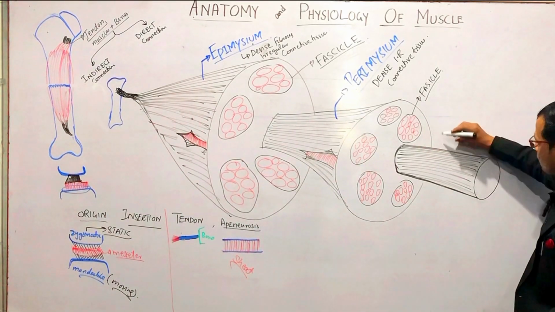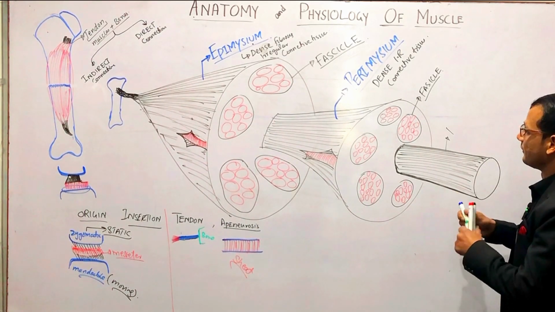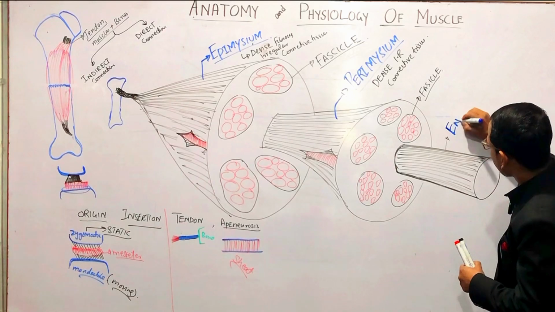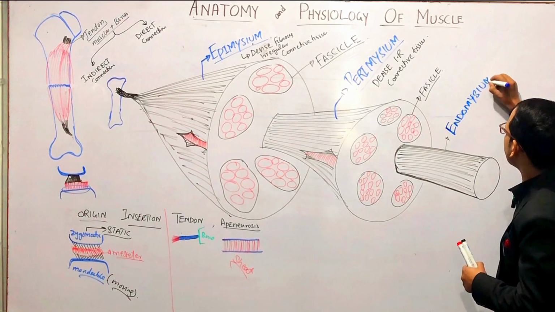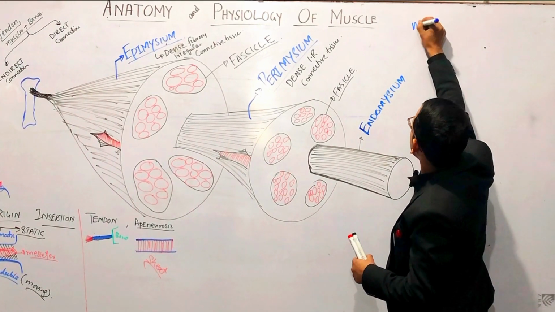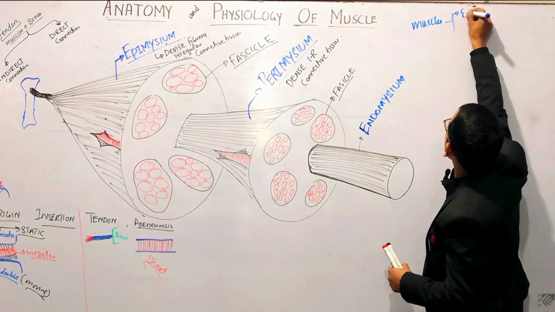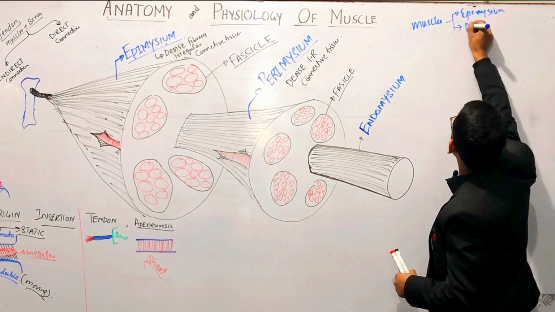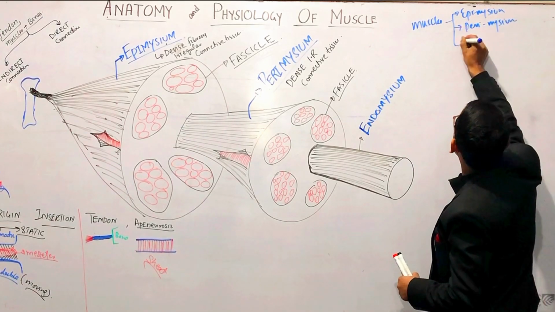This connective tissue layer is called endomysium. Endomysium, right? So we can say that the skeletal muscle layers are epimysium, perimysium, and endomysium.